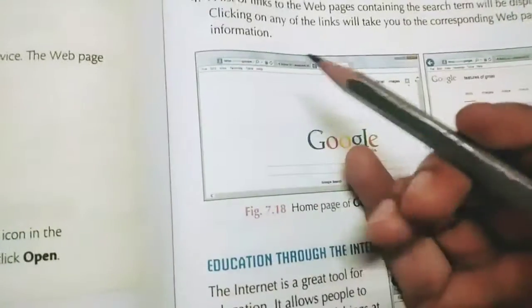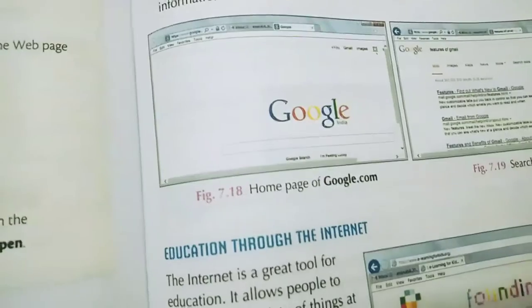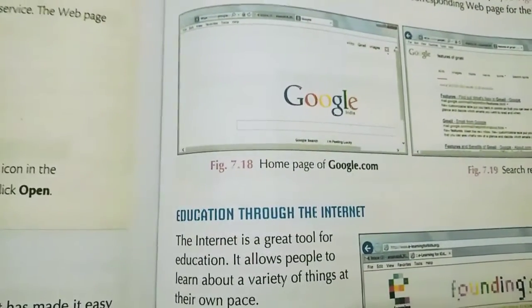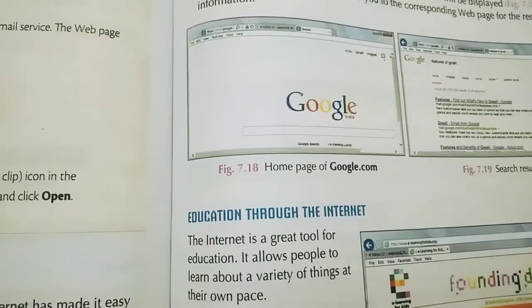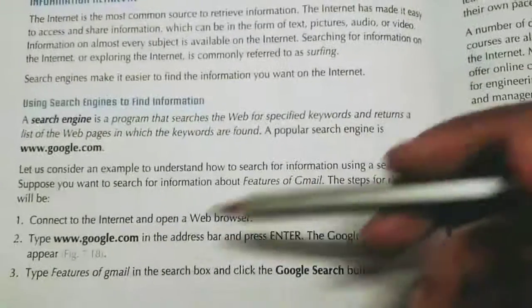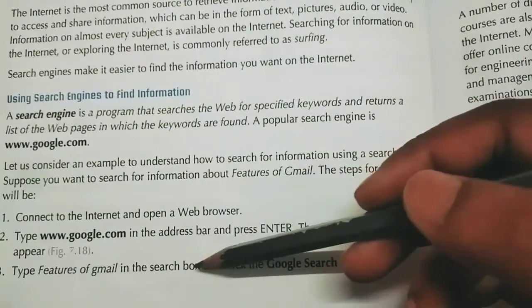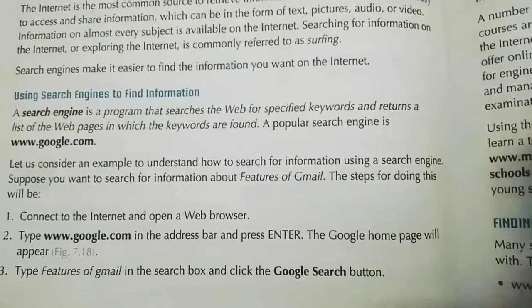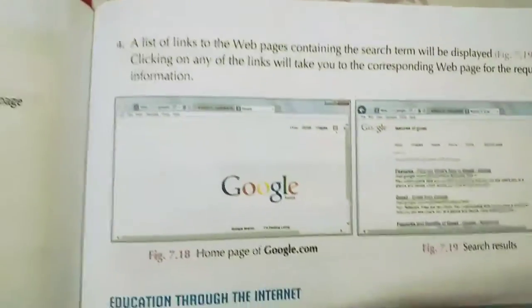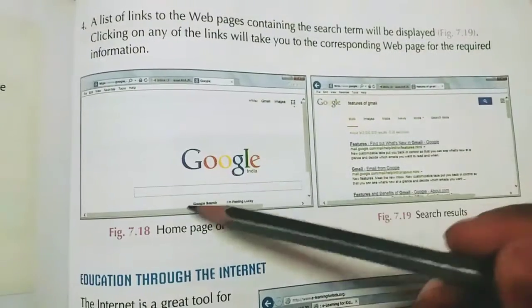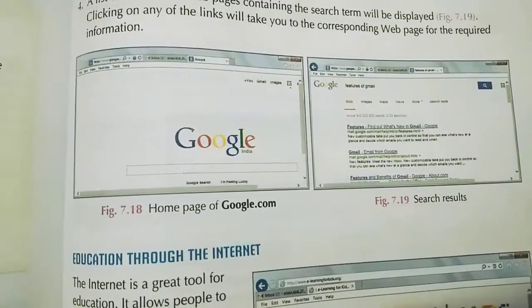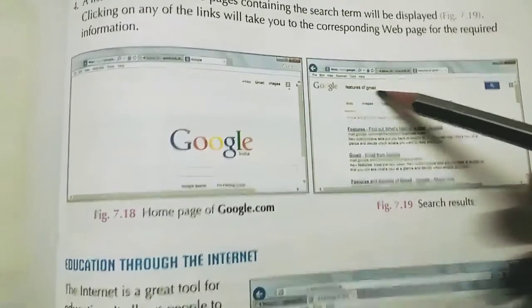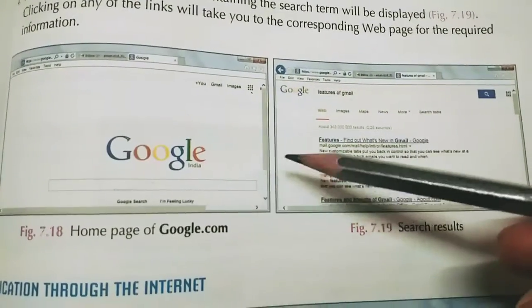See here in this figure it is given. This is called the address bar. Here you will write the address www.google.com. Then you will get the Google home page. Now type features of Gmail in the search box and click the Google search button. In this text box you have to type whatever you want to search. So write features of Gmail and press enter.